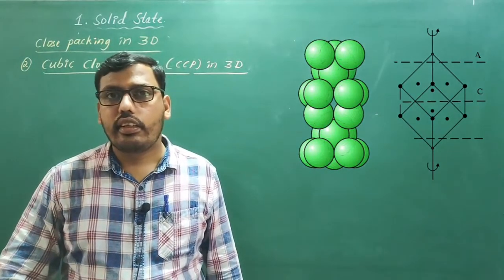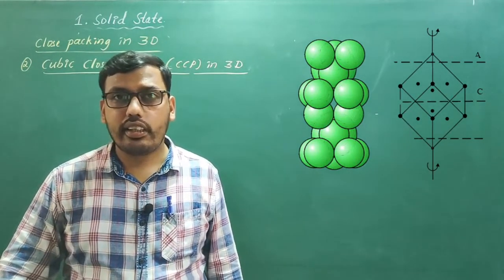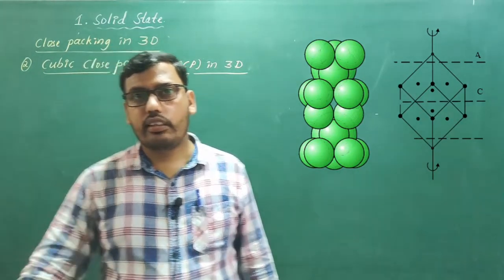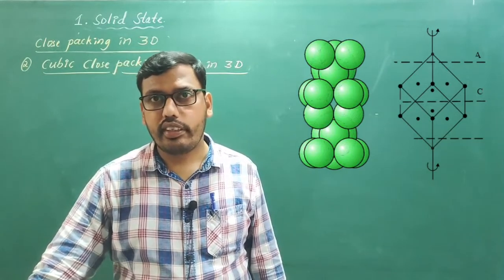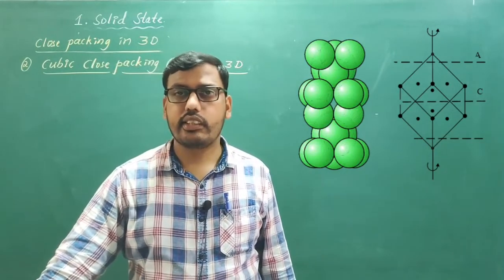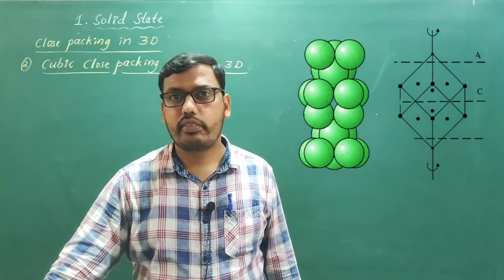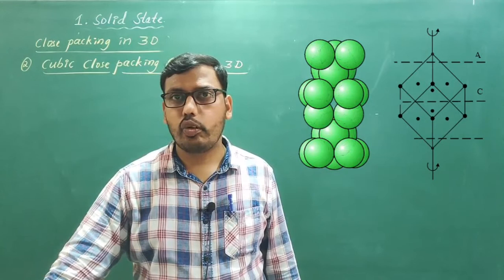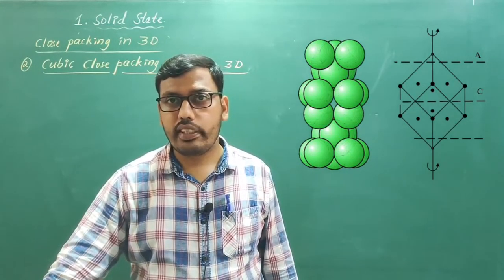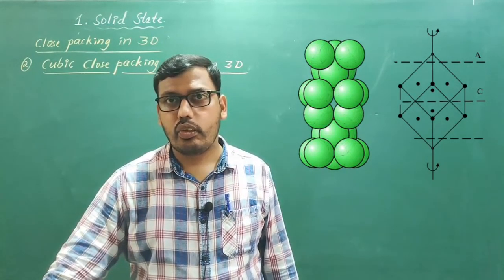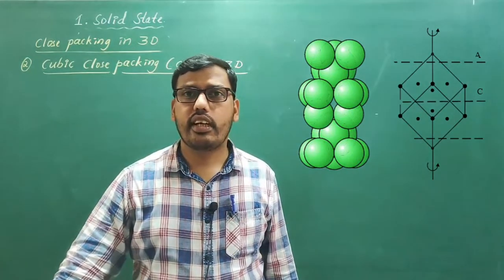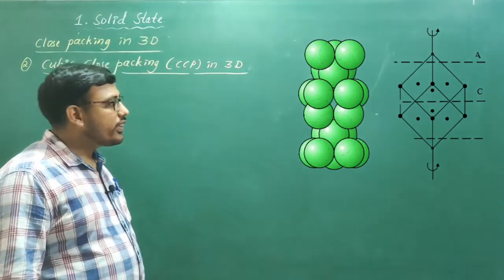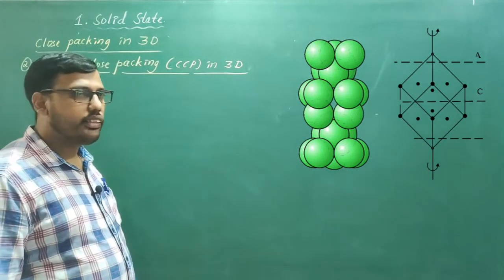Yes, the next one is cubic close packing in 3 dimensions. In hexagonal close packing, the very simple one, 2 different layers are arranged. Hence the pattern of arrangement is what we call AB type of arrangement. Next, in cubic close packing, cube means 3. So 3 different layers are arranged in this diagram. You can see in the diagram, 3 different layers are present.